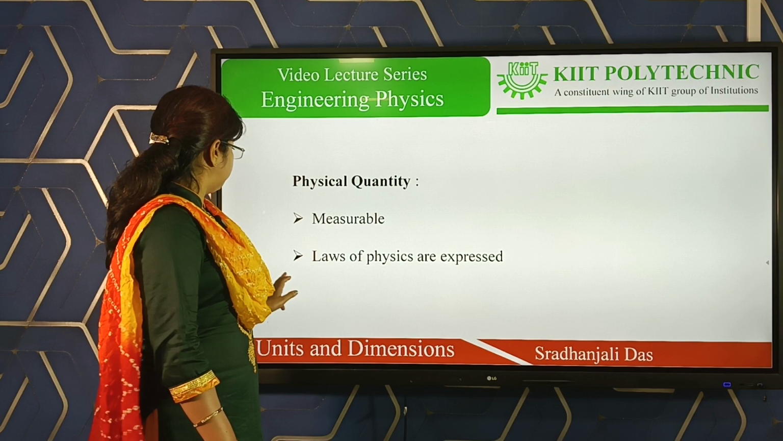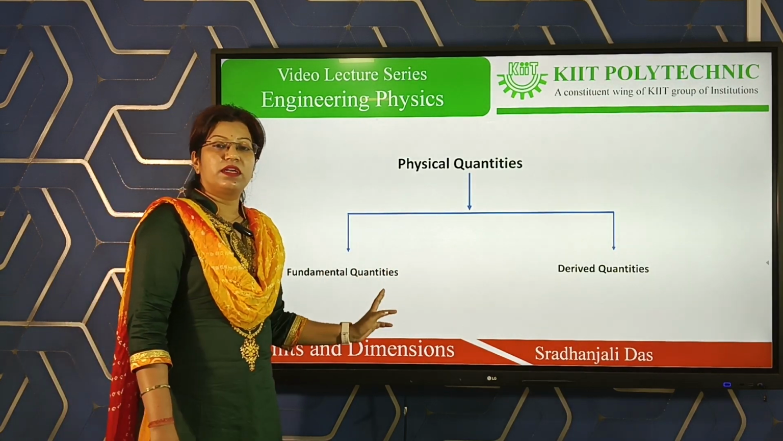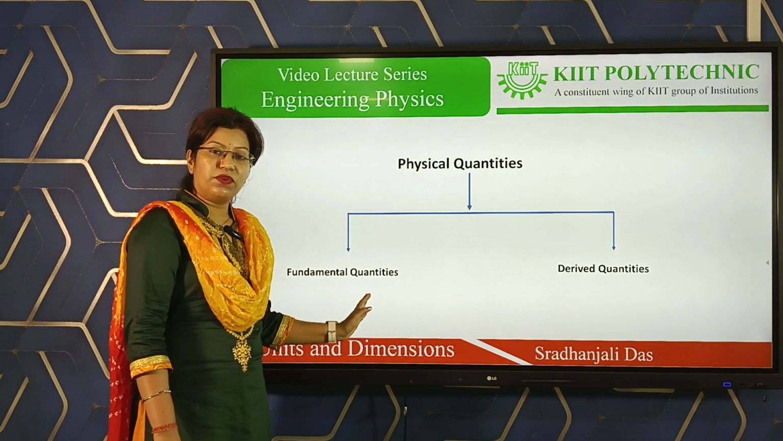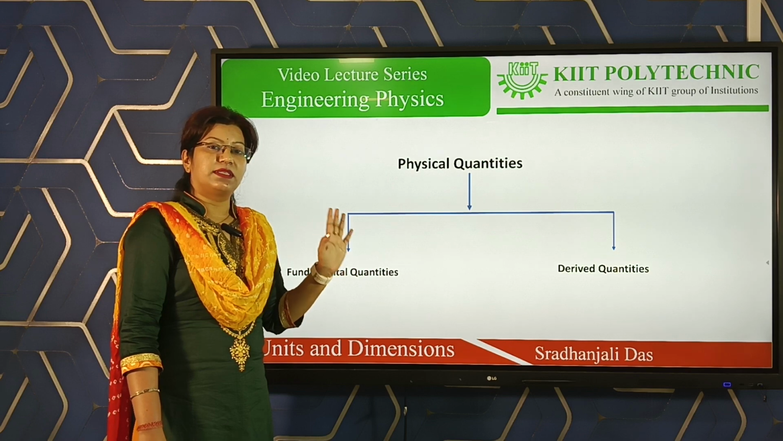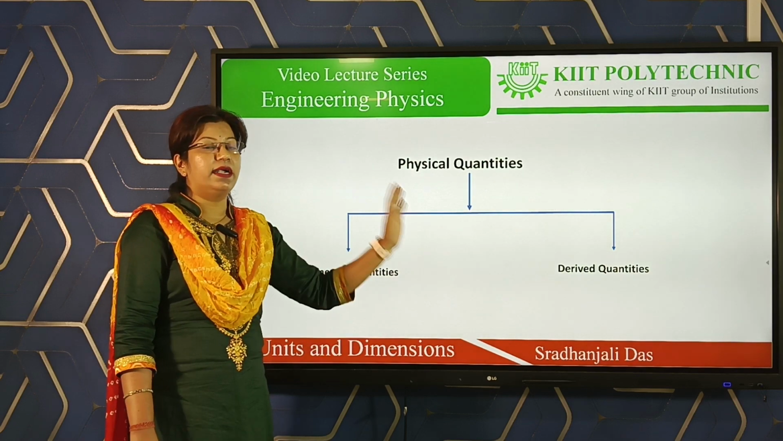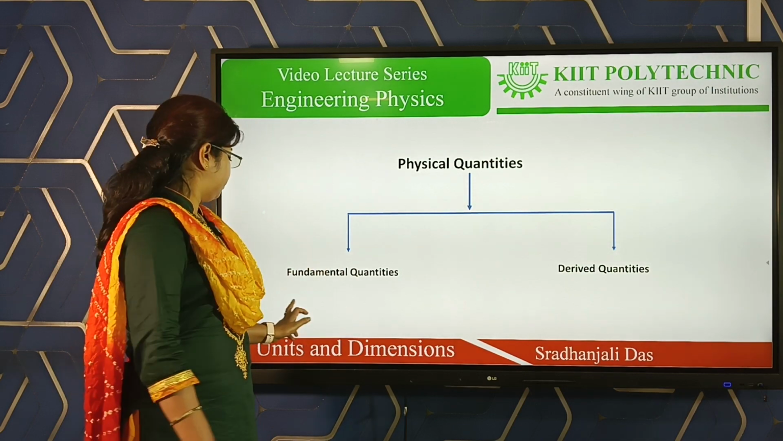So now, physical quantities are of two types. What are those? One is a fundamental quantity, another is a derived quantity. Physical quantities are basically of two types, fundamental and derived. So now we discuss what is a fundamental quantity.